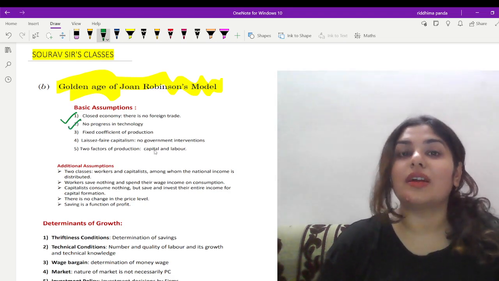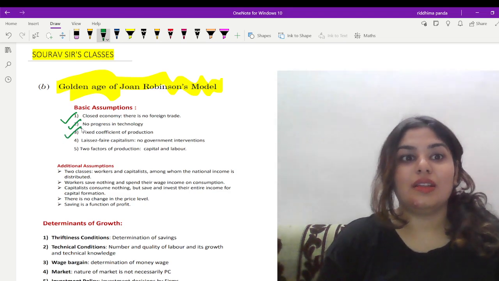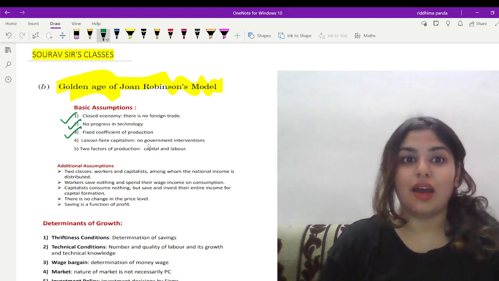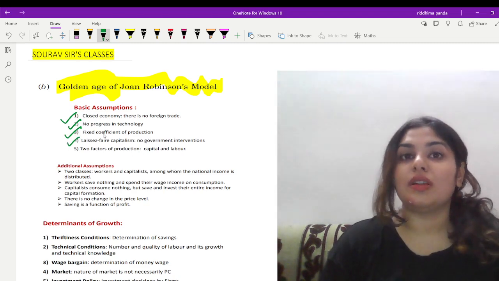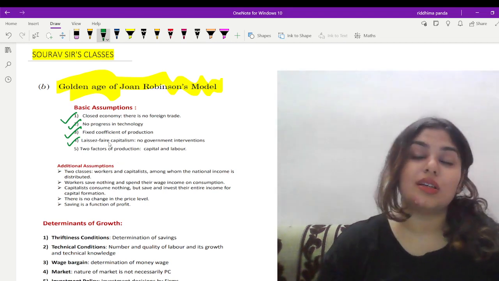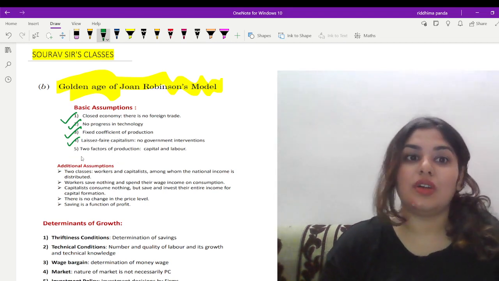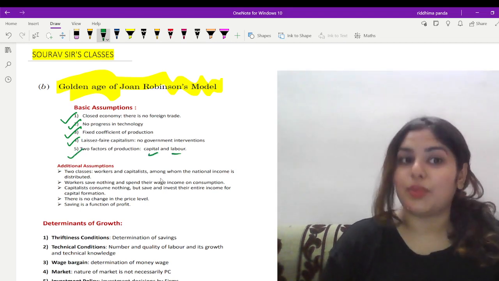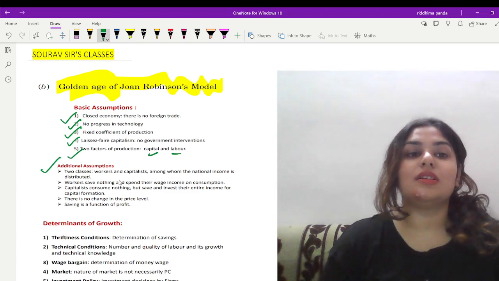Second, there is no technological progress, okay? Then there is a fixed coefficient of production, and also there is no government intervention. So the first one, there is a closed economy, meaning no trade and no government intervention as well. So it is only consumption and investment we are talking about, and only two factors of production, that is labor and capital, right?